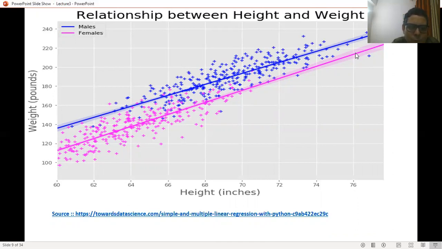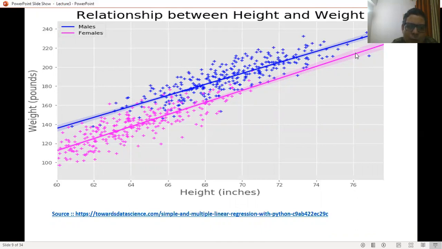The blue line you are looking at is a linear regression model, a simple linear line, which is passing through the points of the male data, or means they are touching.